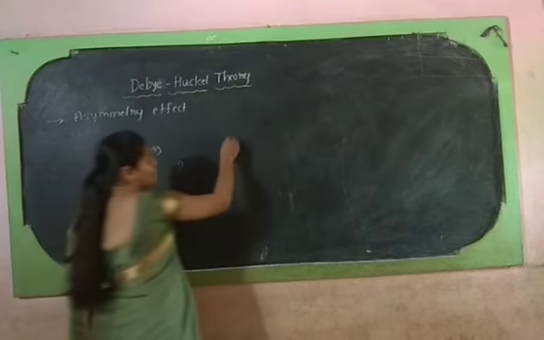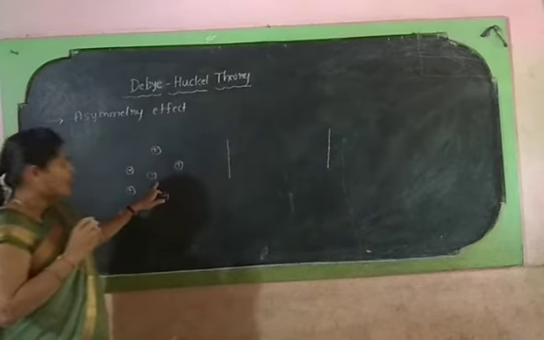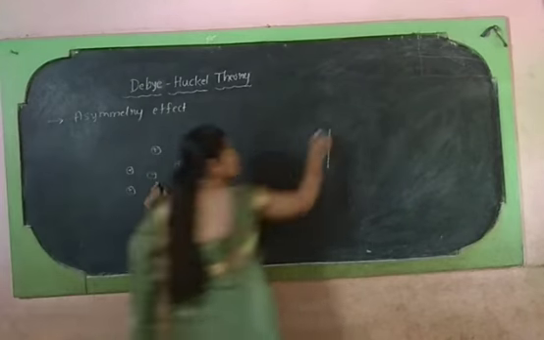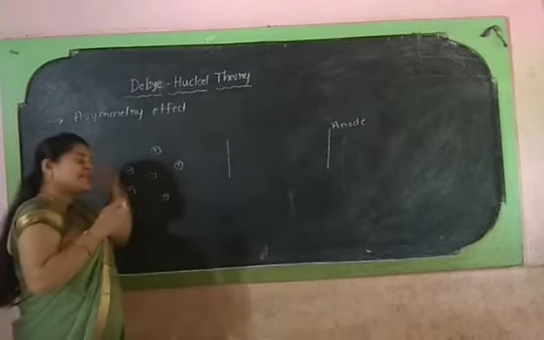But when you introduce an external field, the negatively charged ion tends to move towards the anode, and the positively charged ionic